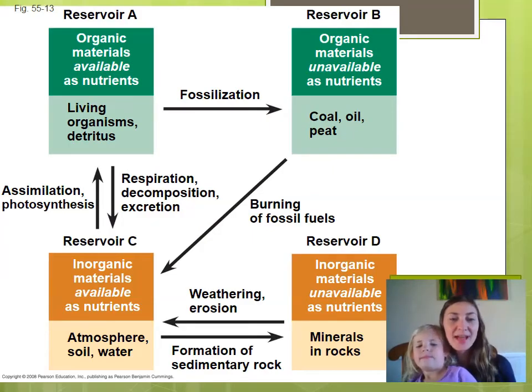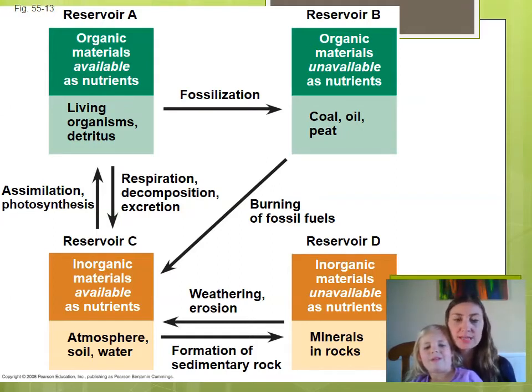This diagram shows us how inorganic and organic materials cycle through living organisms and also geologic processes. Let's start with organic materials that are available as nutrients. These tend to be in living organisms and detritus, so recently living organisms or dead organisms. If those organisms were to fossilize, they are still organic, but now they're unavailable as nutrients because they are in fossil form. Think of coal or oil or peat. That's organic material. If we want to release the organic material, we have to burn those fossil fuels, which takes us back down to reservoir C.